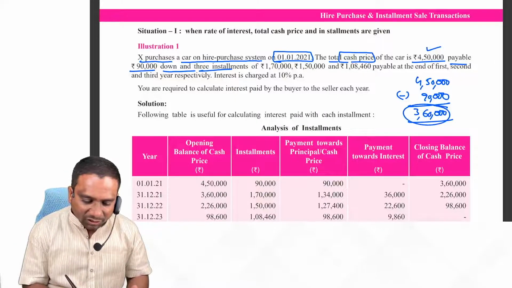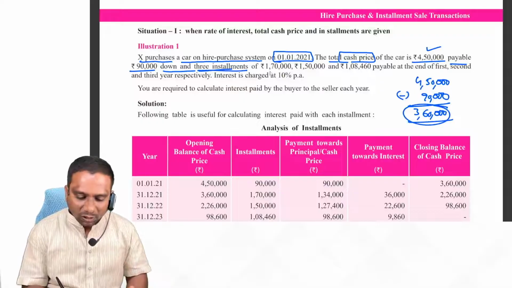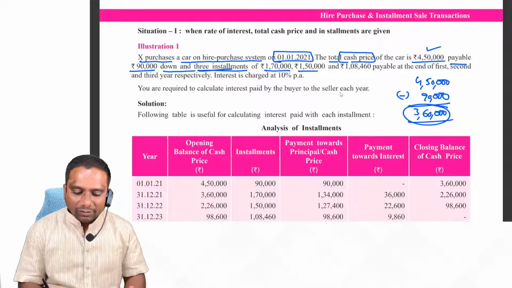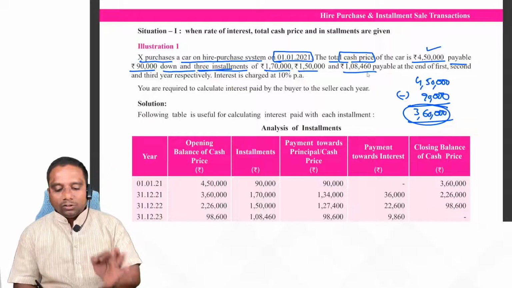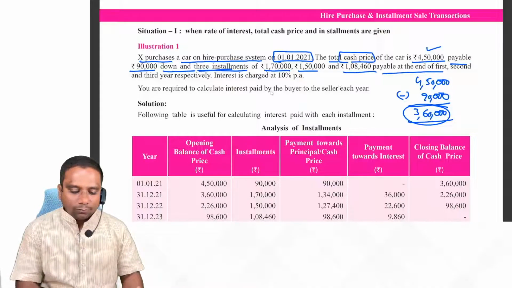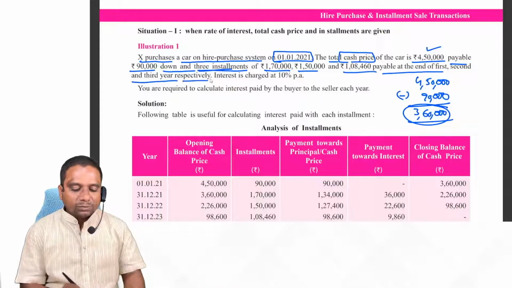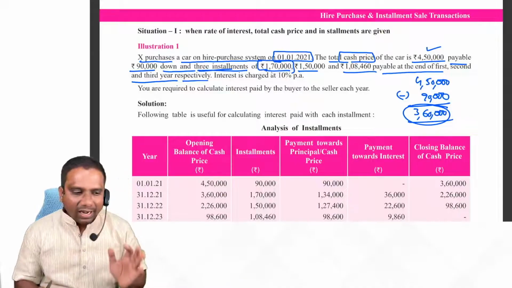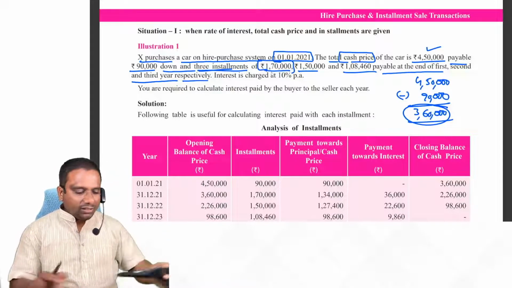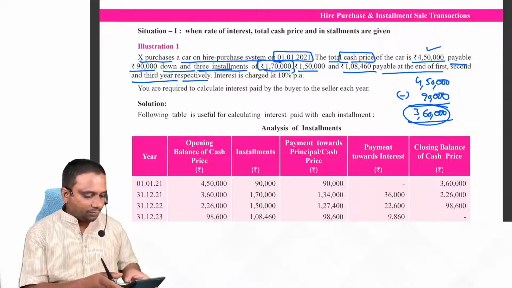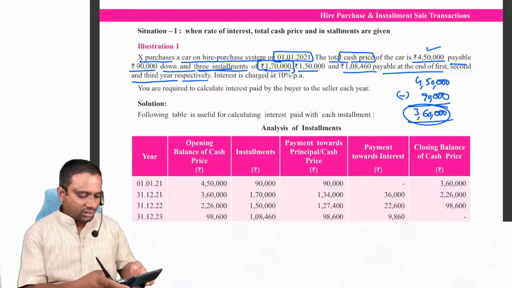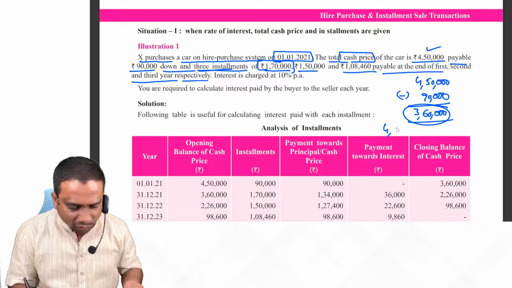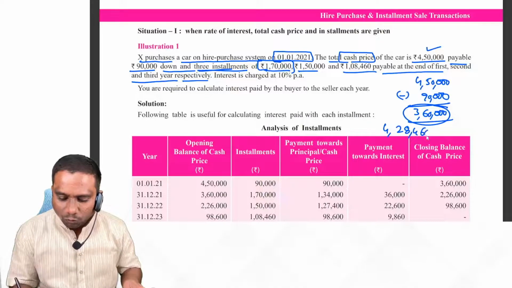This amount we pay in 3 installments of 1,70,000, 1,50,000 and 1,08,460, payable at the end of first, second and third year respectively. Just add these 3 installments, how much amount are you getting? 1,70,000 plus 1,50,000 plus 1,08,460, total it comes to 4,28,460.